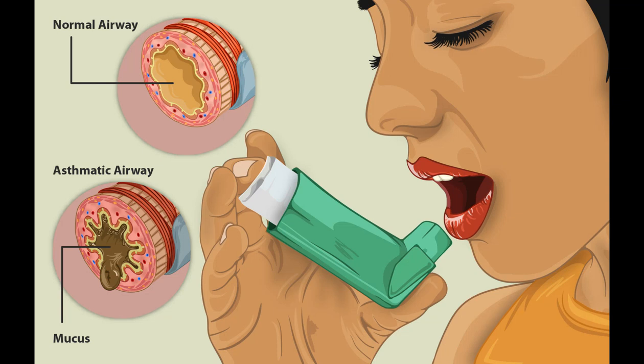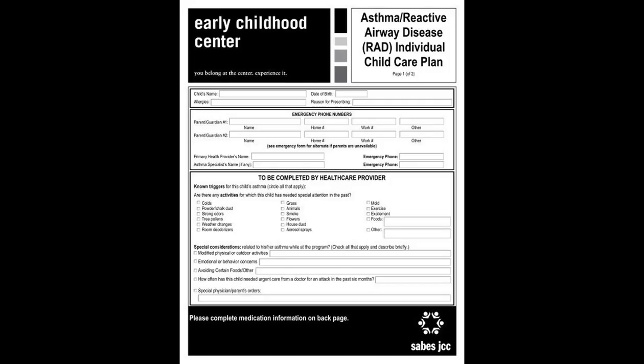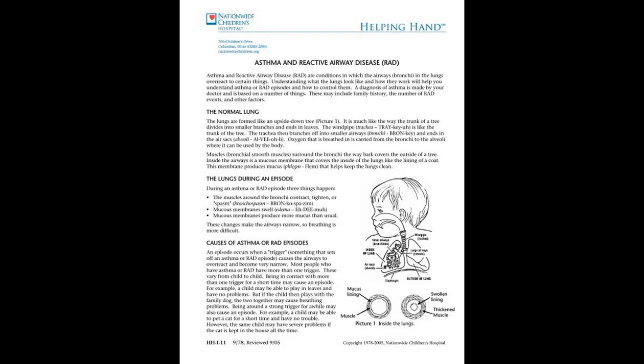Asthma and reactive airway disease, RAD, are both respiratory conditions that affect the airways and lungs, with similarities and critical differences that distinguish them. Asthma is characterized by chronic inflammation leading to wheezing, shortness of breath, chest tightness, and coughing that varies over time and in intensity. In contrast, RAD refers to a nonspecific pattern of reversible airway obstruction, often presenting with similar symptoms but typically used to describe transient respiratory issues, particularly in children after an infection or irritant exposure.